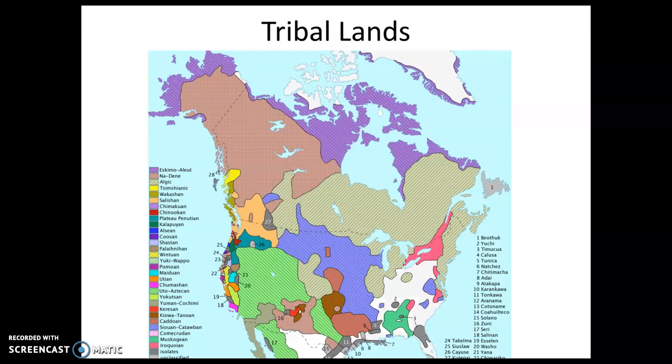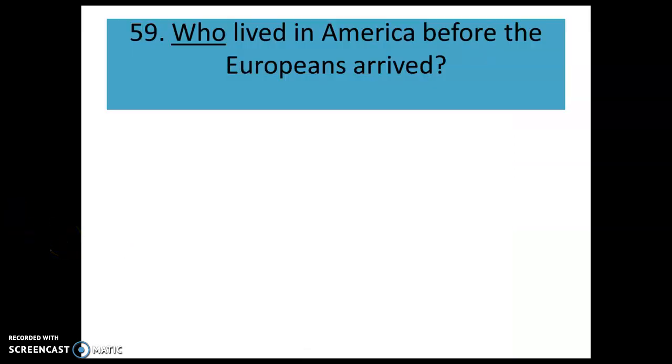Here is a map of the tribal lands. You can see there are many tribes in North America, in what is today called Canada, the United States, and here's Alaska. Who lived in America before the Europeans arrived? Native Americans.